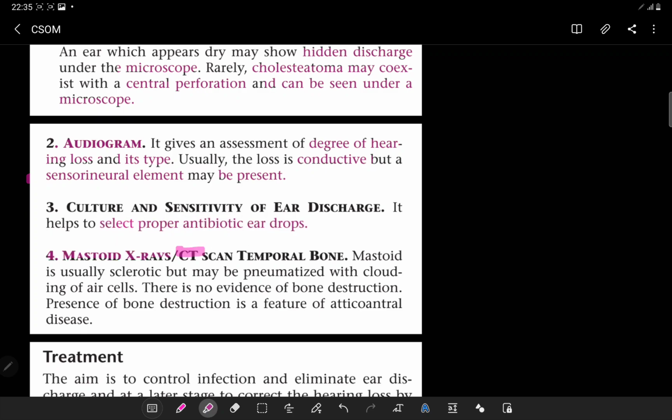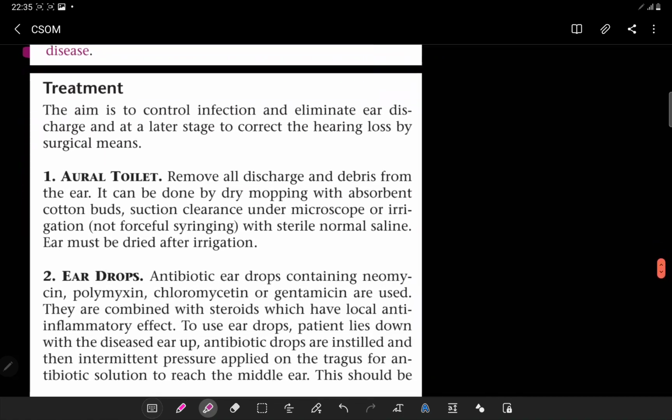Mastoid X-rays and CT scans of the temporal bones can be done. Mastoid is usually sclerotic but may be pneumatized with clouding of the air cells. There is no evidence of bone destruction. Presence of bone destruction is a very important feature of the atticoantral type of cholesteatoma or atticoantral type of the disease. Let's start with the treatment. Now, treatment, you have to discuss. That depends on whether it's an active disease or an inactive disease.